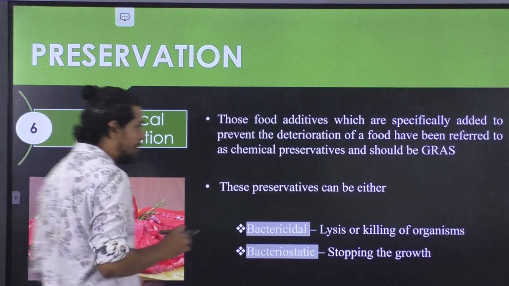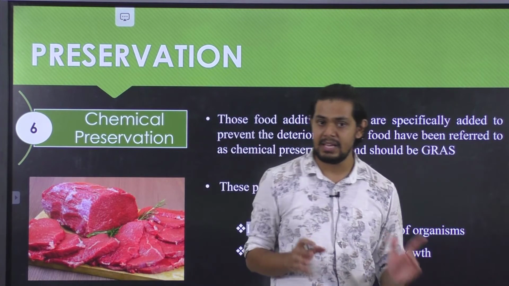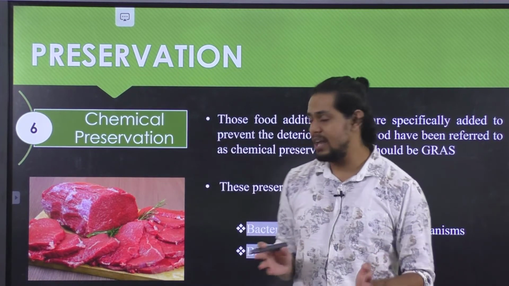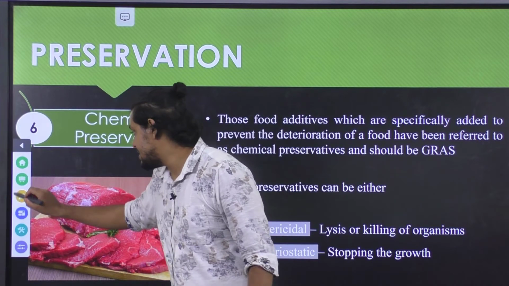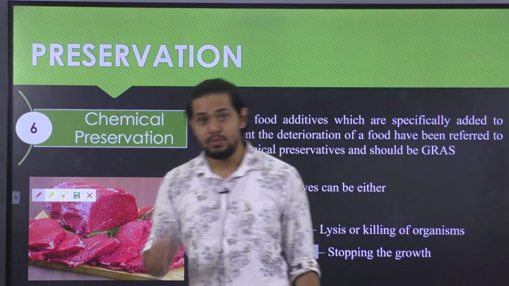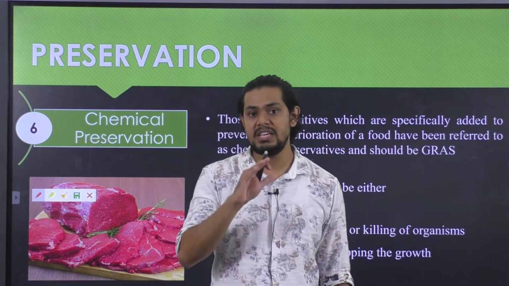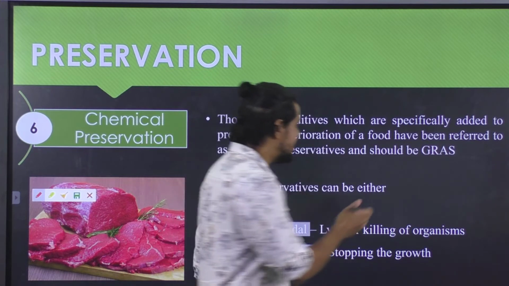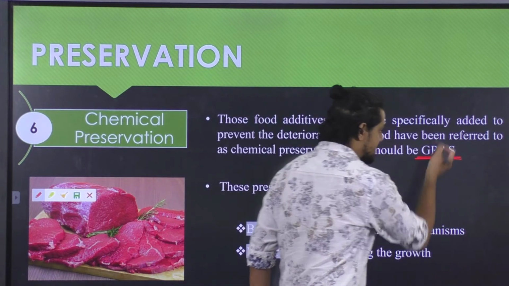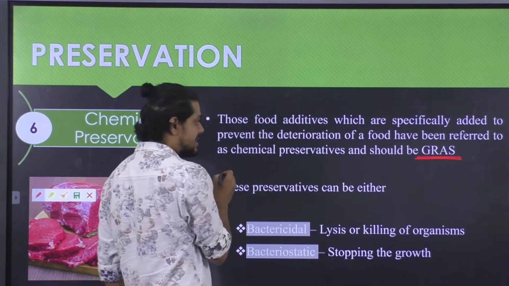The most important types of chemical preservatives that are added to meat as well as meat products are nitrites as well as nitrates. One of the important characteristics of these chemical preservatives is that they must be GRAS, which is nothing but generally recognized as safe.